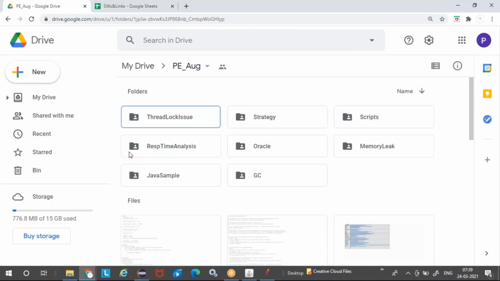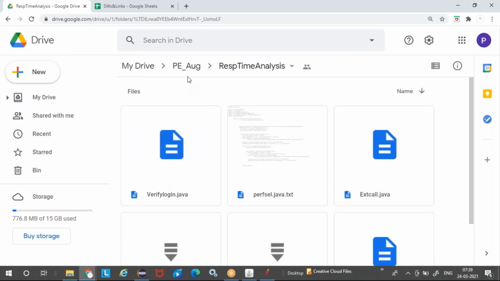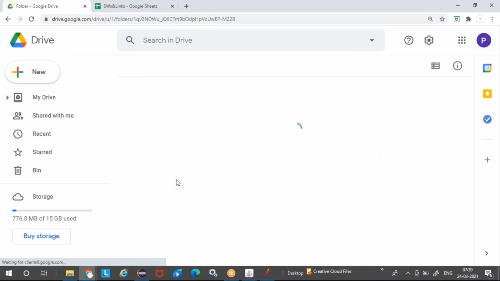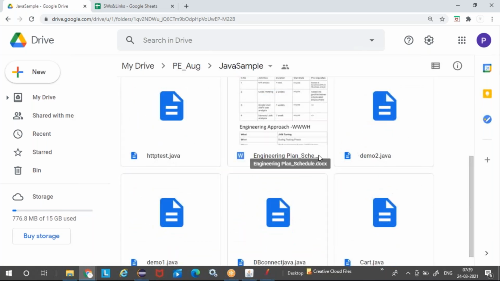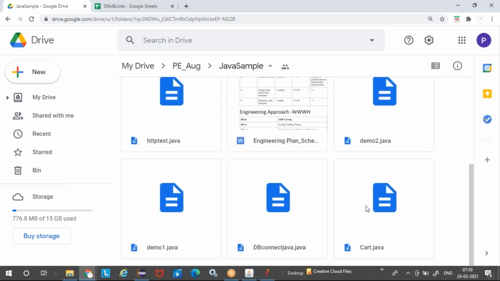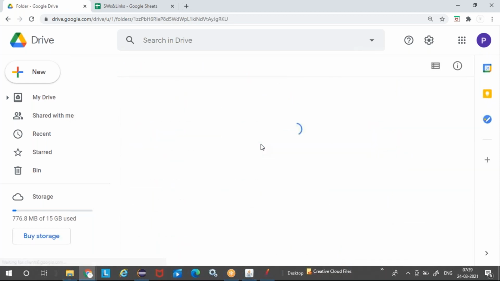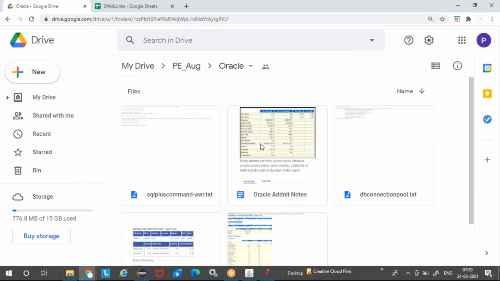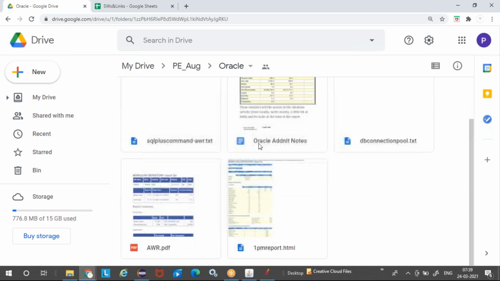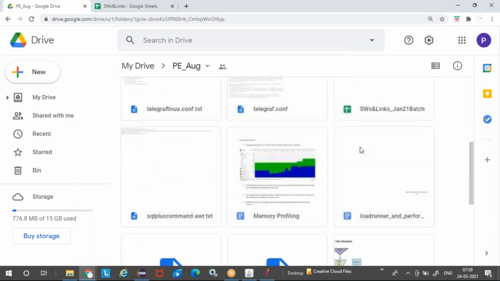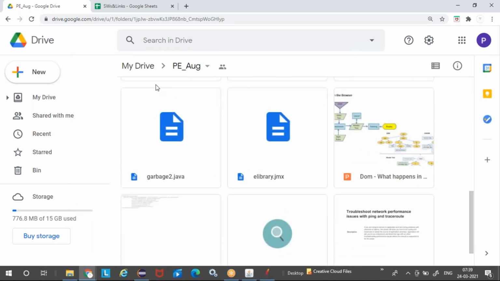Whatever we look into and learn in the session, all the code, from the response time analysis code to your scripts or your strategy, sample Java programs that we will develop, right? All these code, your engineering strategy plans, your Oracle scripts, your couple of Oracle AWR reports, the configuration files, all these things will be shared through your Google Drive.